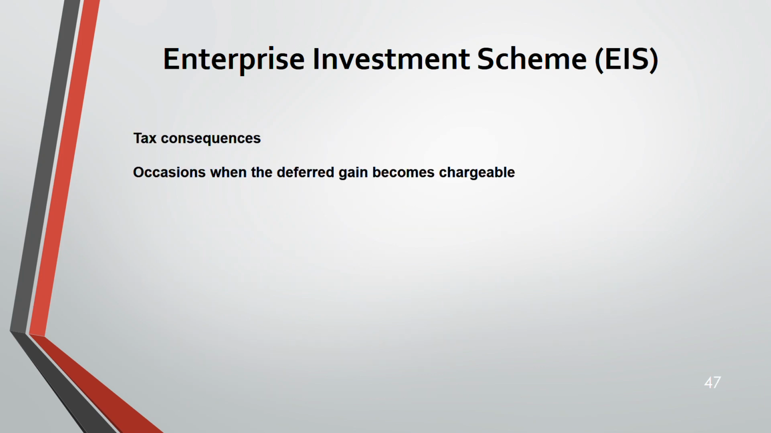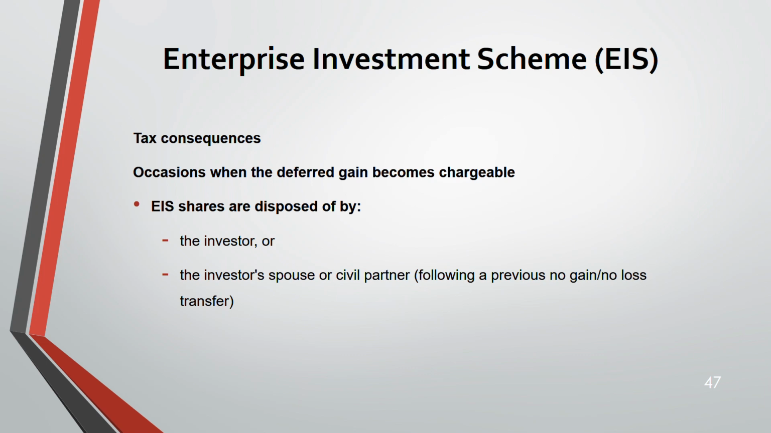Occasions when the deferred gain becomes chargeable. I told you later in the lecture I will discuss this. This is that time. So EIS shares are disposed of by the investor's spouse, following a previous no gain, no loss transfer. That means before you are disposing the EIS share, that share was first transferred to whom?